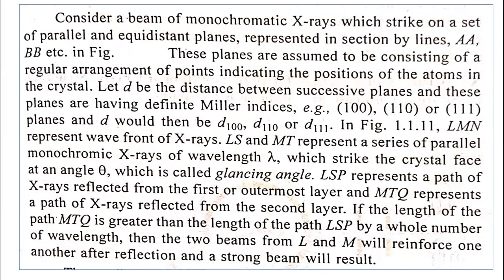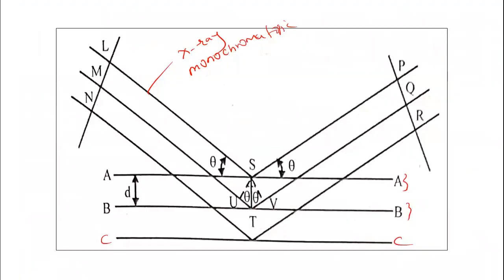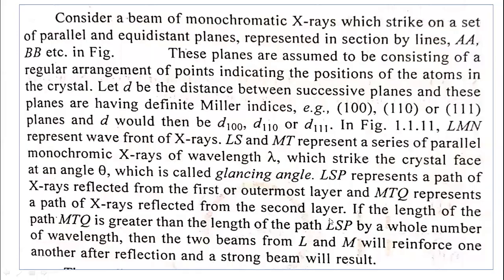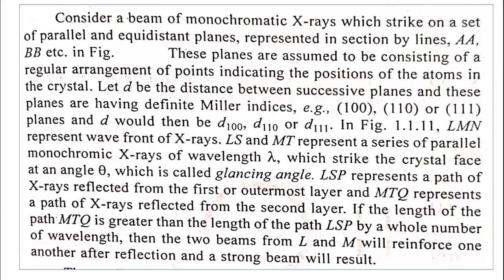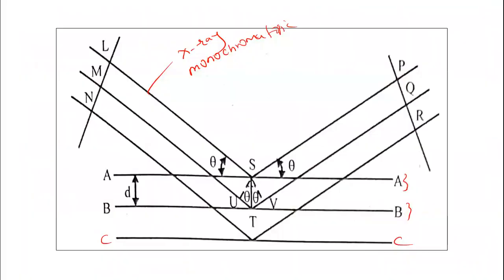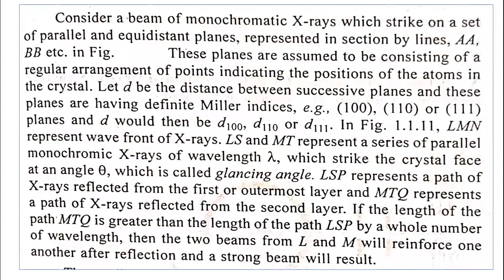Obviously the length of the path LSP is less than the length of the path MTQ. You can see here, the second beam strikes the second layer, the BB parallel layer, and MTQ is the path of that second beam. If the length of the path MTQ is greater than the length of the path LSP by a whole number of wavelengths, then the two beams from L and M will reinforce one another after the reflection, and a strong beam will result.